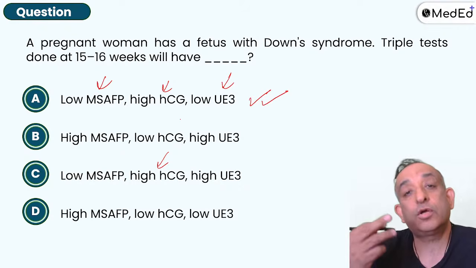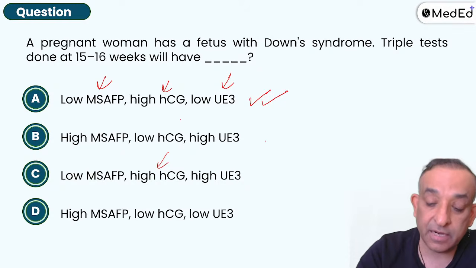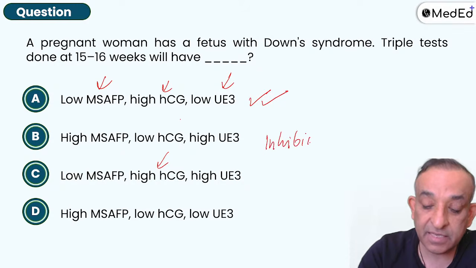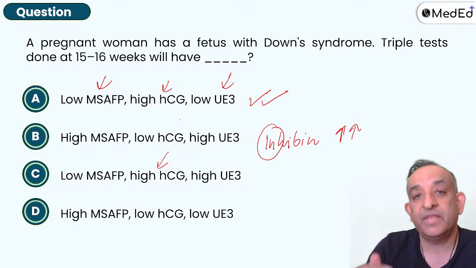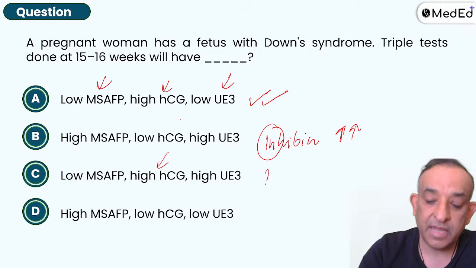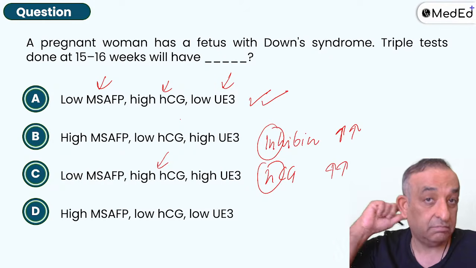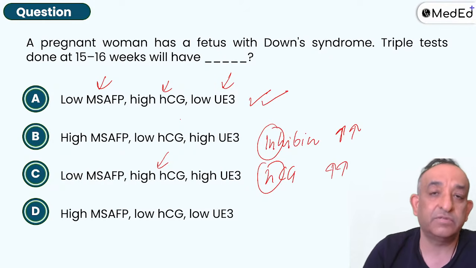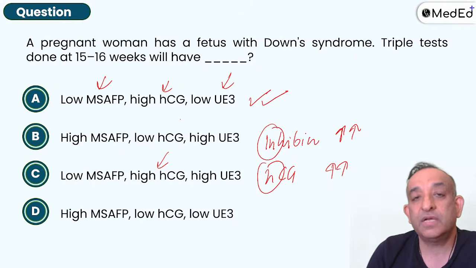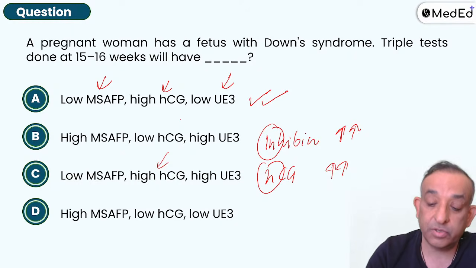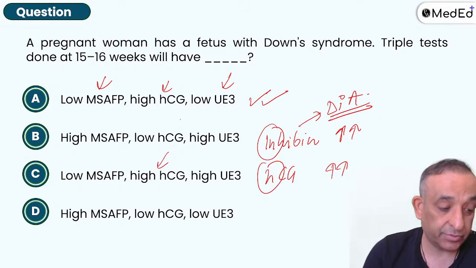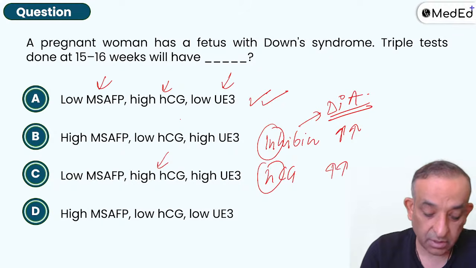So remember, in the quadruple test, we have the inhibin also. Inhibin IN for increase. Increased inhibin and high HCG. That's how I remember. HCG will be high. Inhibin will be high, and that will suggest chromosomal abnormalities like Down syndrome. But in the quadruple marker, which inhibin is used? That is also a question. The inhibin used is the dimeric inhibin A. Inhibin A is used. Okay. So guys, all of you are answering well. Let's move on and see the next one.